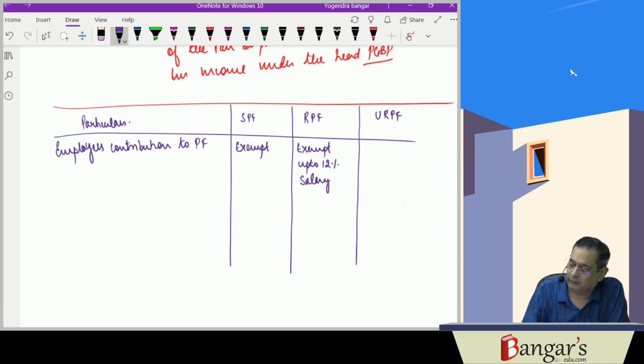And in case of the unrecognized provident fund, it is exempt from tax.